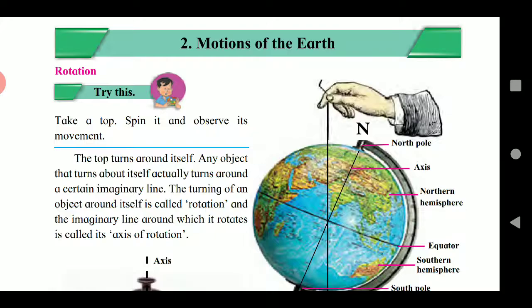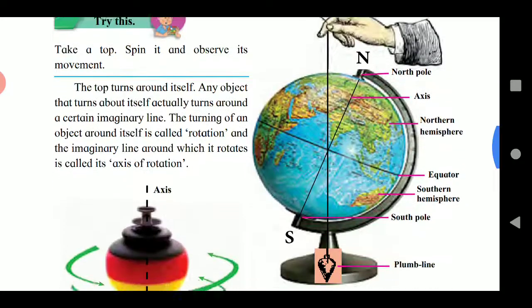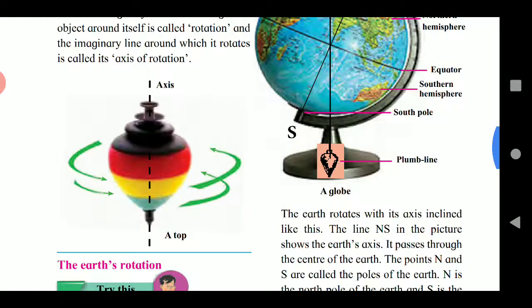So, in the diagram, there is a line drawn with dots. This is the axis of rotation. There is no such line there, but we feel as if the top is moving around this line.